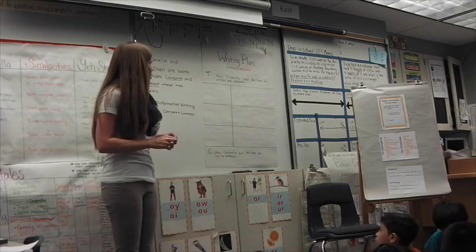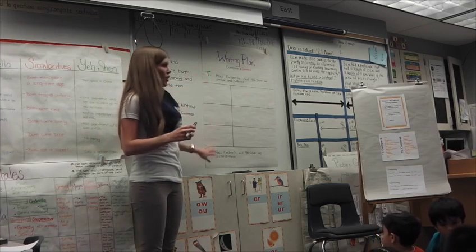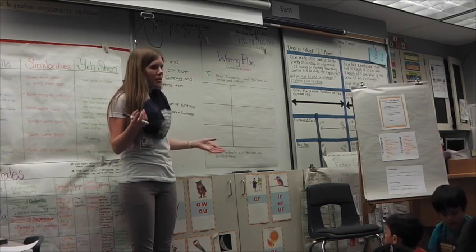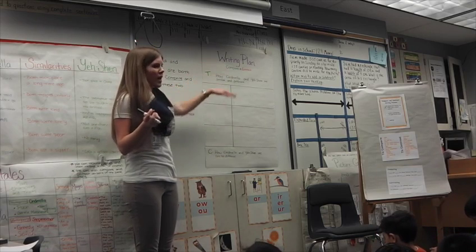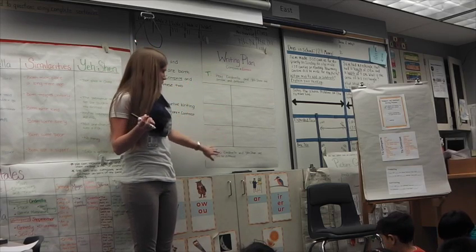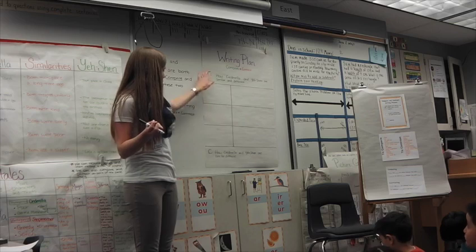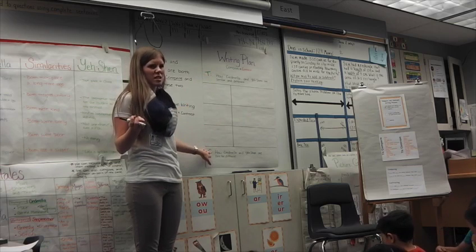Right here. So our topic and our conclusion will be pretty much the same. So on our notes, because our writing plan is just our notes, we can put this down just to remind us that our topic and our conclusion should be close to the same.